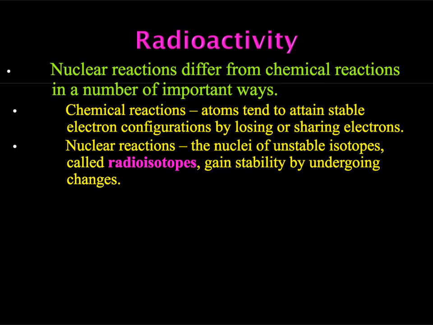Nuclear reactions are when we have isotopes that either have too few neutrons, so they don't have enough neutrons to block the positive charge of the protons, or they have too many neutrons and we're shoving too much mass into that teeny tiny space that they're unstable. It's too much energy in there. So these are called radioisotopes, and they want to be stable, so they'll change. So we're literally changing the nucleus of an atom in a nuclear reaction.